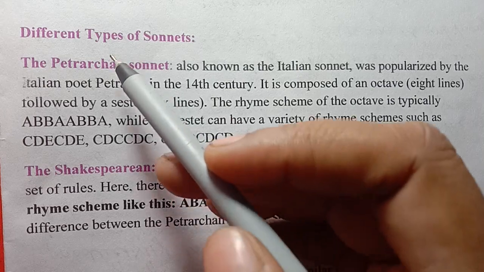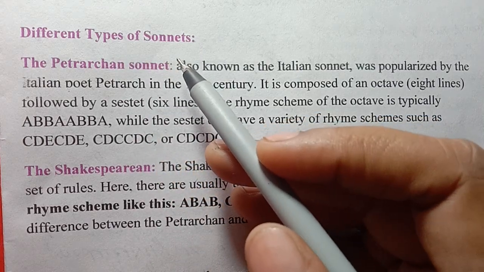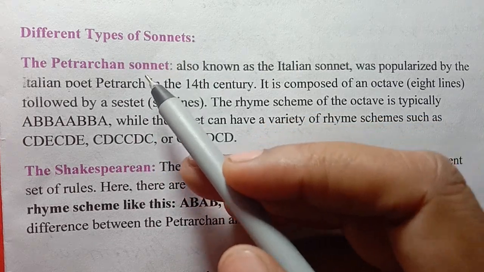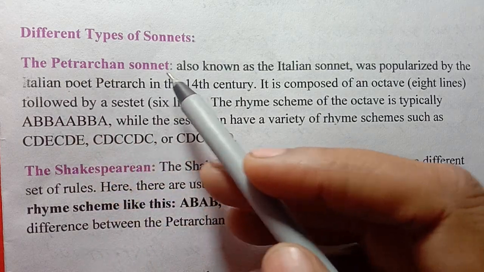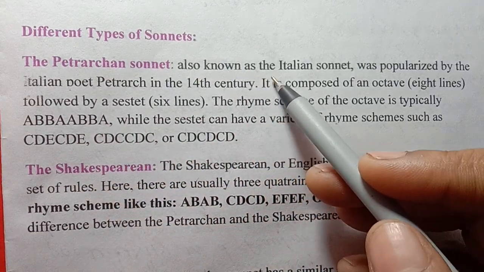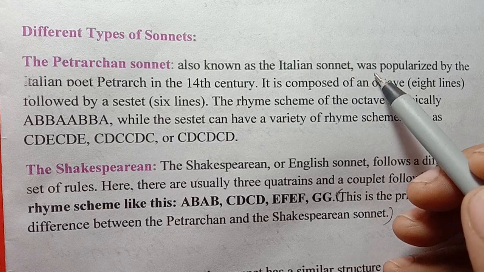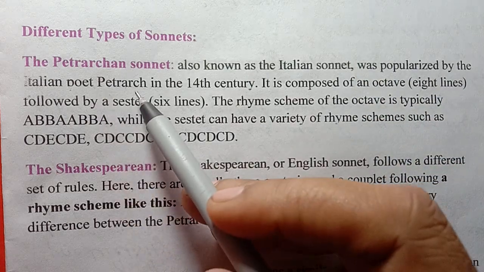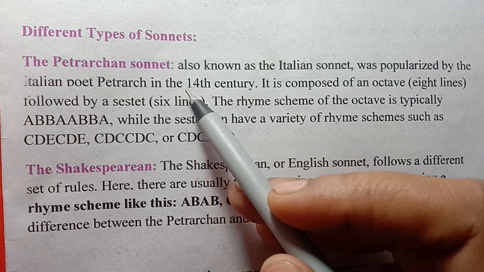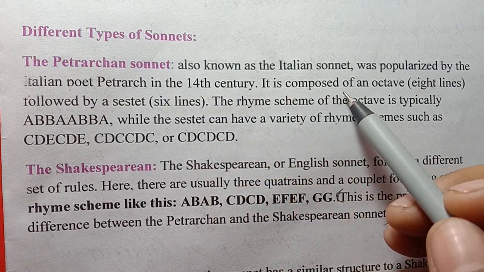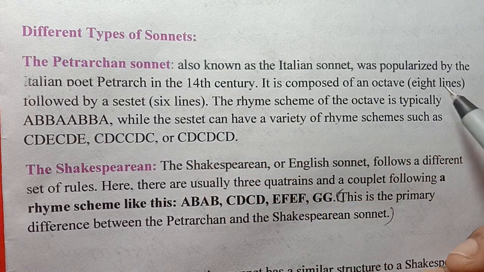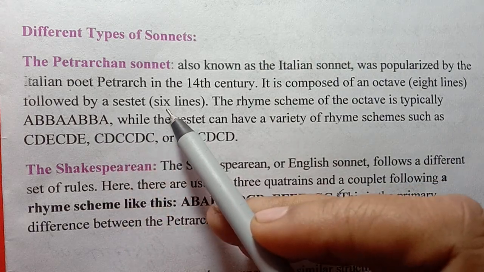Now I will speak about classifications of sonnet. Actually, there are various types of sonnet. First of all, the Petrarchan sonnet, also known as the Italian sonnet. It was popularized by the Italian poet Francis Petrarch in the 14th century. It is composed of an octave, that means 8 lines, followed by a sestet, meaning 6 lines.